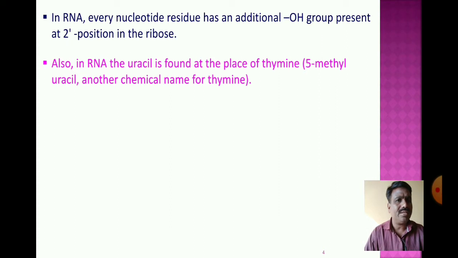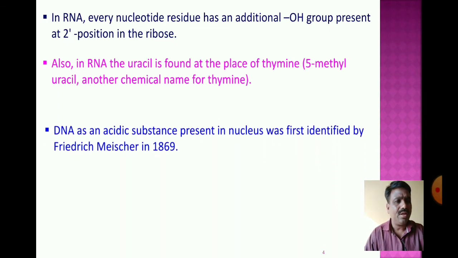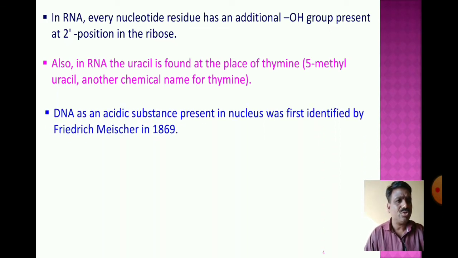5-methyl uracil is another chemical name for thymine. Now this question may come in the NEET examination: the chemical name of thymine is 5-methyl uracil. So RNA has the ribose type of sugar molecule, a phosphate group, and nitrogen bases, the purines and pyrimidines: adenine, guanine, cytosine and uracil.